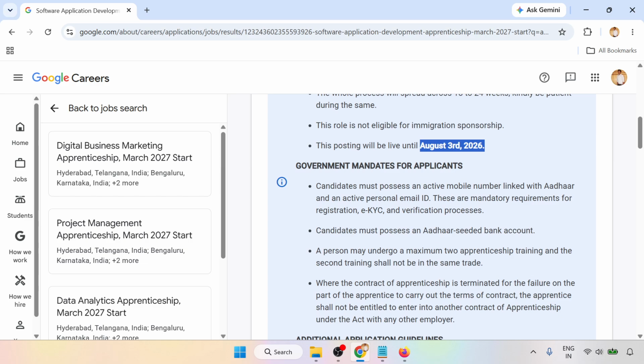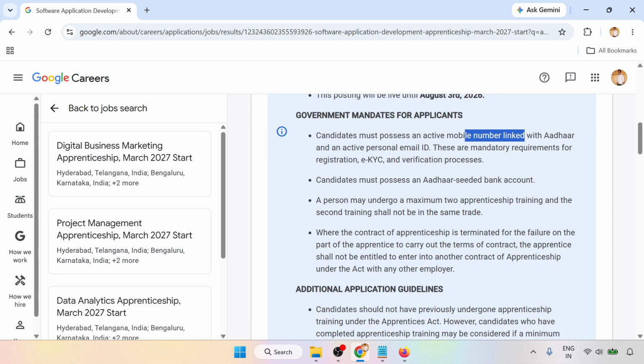You should apply as soon as possible, and government mandates are very important. Your mobile number should be linked with Aadhaar, and you must have a personal active email address for the registration, eKYC and verification process. You must also possess an Aadhaar seeded bank account. Your Aadhaar number must be seeded in your bank account.